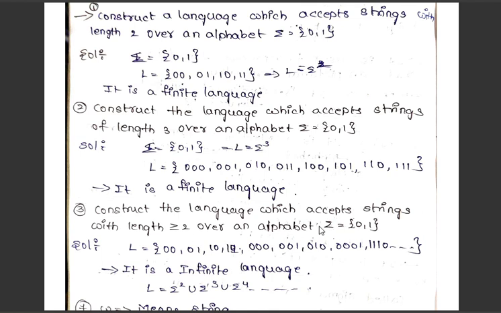Okay, this is an infinite language. Why? Because we can form as many strings as we want using this. So it is an infinite language. If you see the earlier one, this is a finite language, which means we can stop at a particular point.